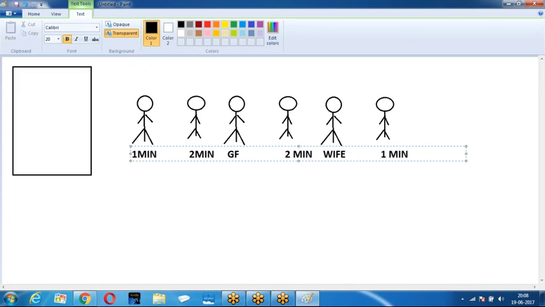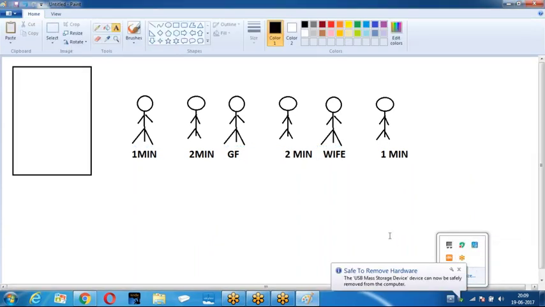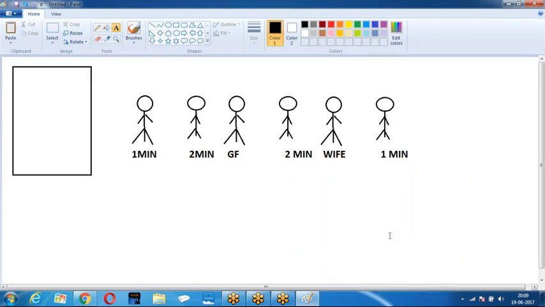These people are waiting in the queue for their turn to come. So when do they get the turn? Only when the first person is completed, then the second person gets the turn. Am I right or not? Unless the first person completes, the second person will not get the turn, because it is a sequence. Unless the second person completes, the third person will not get a turn to call.